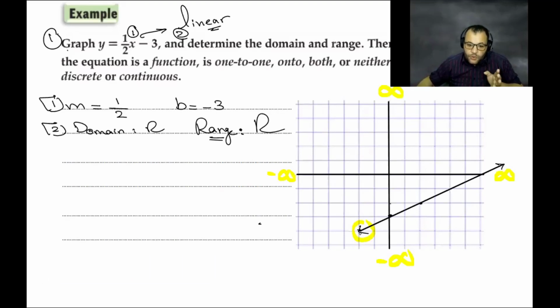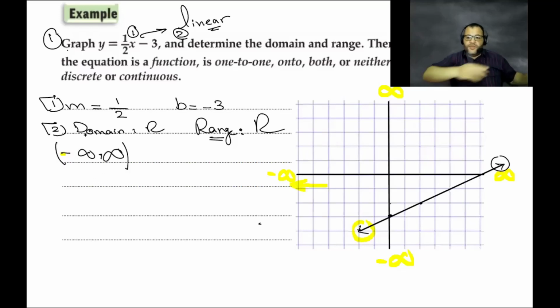If you look at the left, you will find that arrow. It means it's going to which number? To negative infinity. Then we start from negative infinity. If you look at the right, you will find that it ends with an arrow. It means it's positive infinity. From negative infinity to positive infinity means you need all numbers, which is all real numbers, which is R.